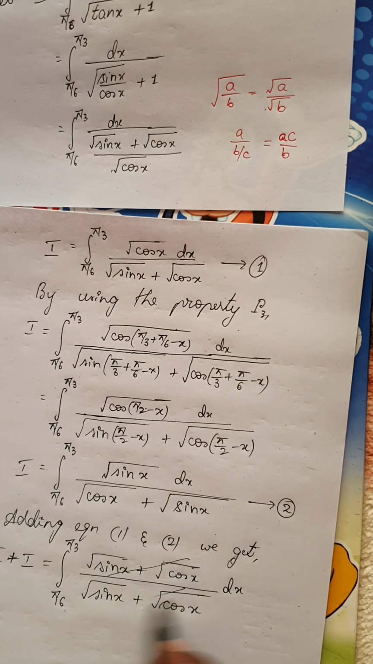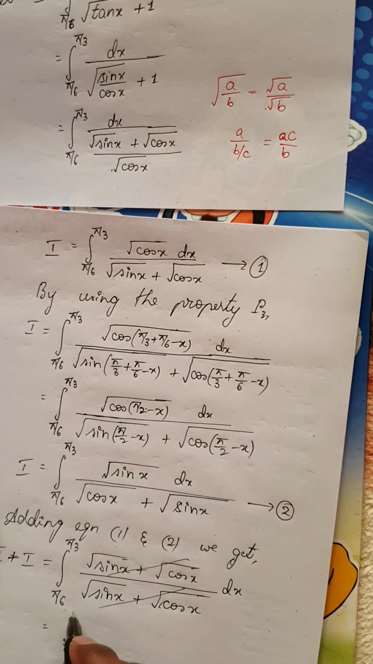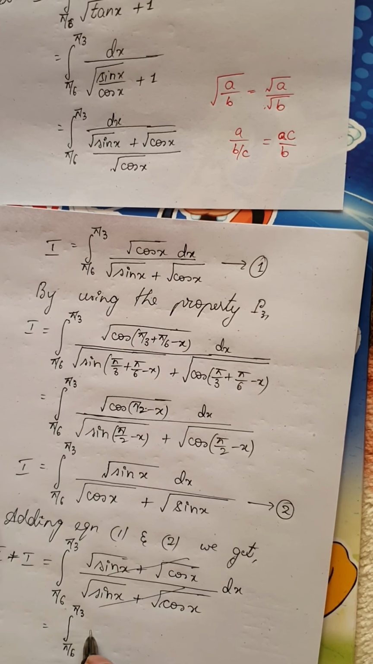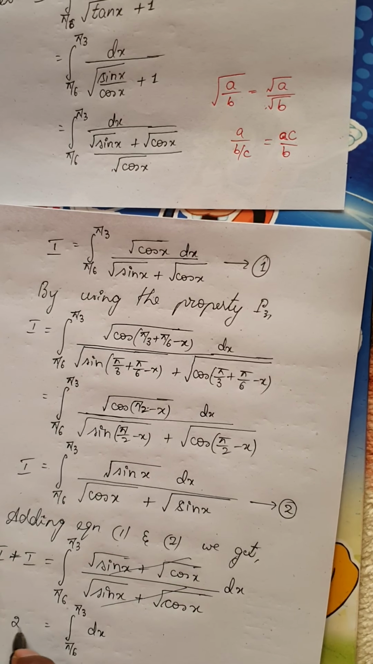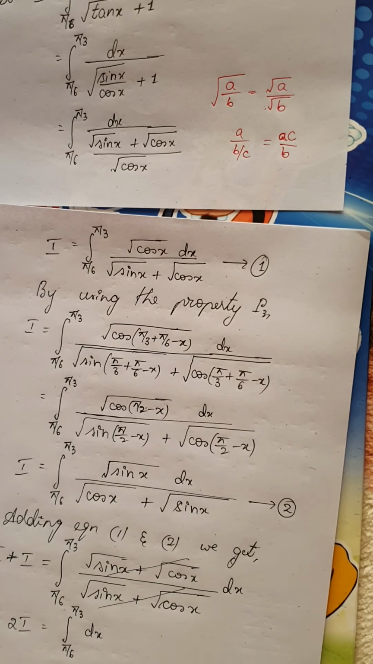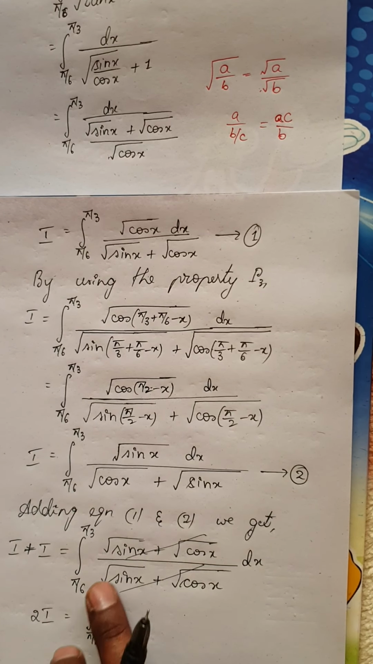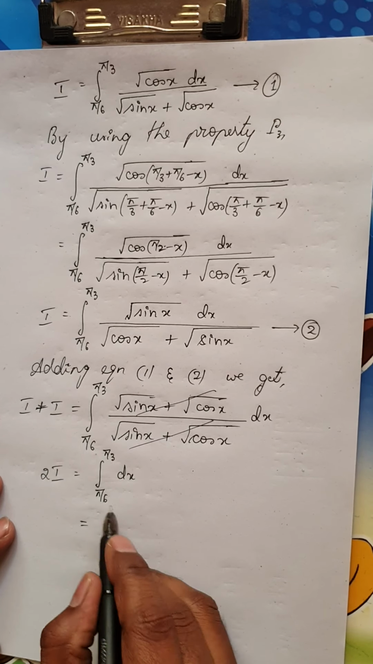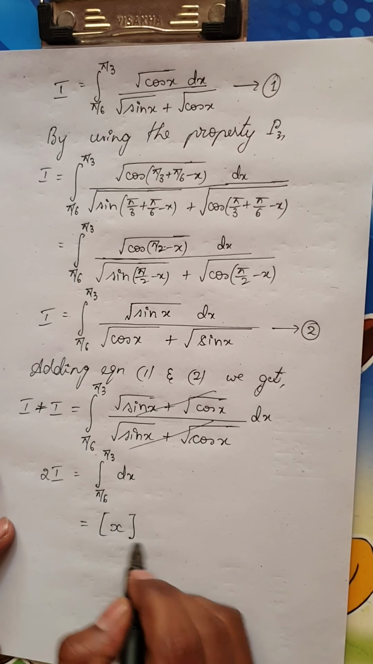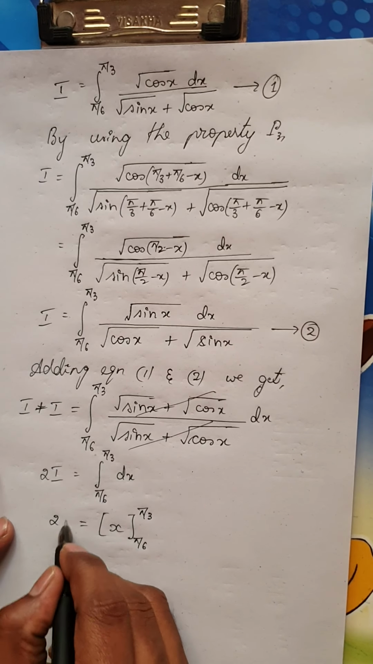Now you can see that both the terms are the same, so they cancel, and you will get integral from pi by 6 to pi by 3, purely dx. The left hand side is I plus I, that is nothing but 2I. So 2I is nothing but integral from pi by 6 to pi by 3 dx. We know integral of dx would be x, so this is integrated within the limits pi by 6 to pi by 3, and this is 2I.